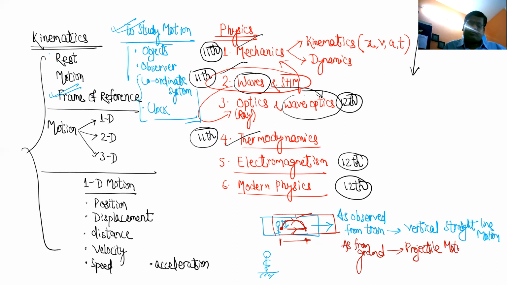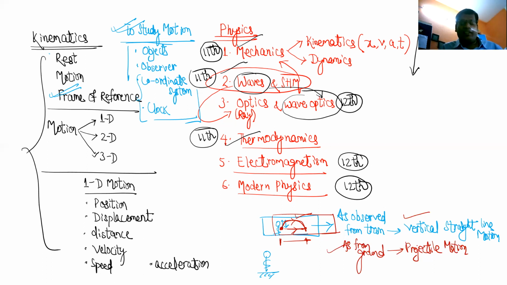Projectile motion. So you see how motion depends on the observer, how motion depends on the frame of reference. This one is called as frame of reference. So we will see that this is from the frame of reference of train, and this is from frame of reference of ground. Anyway, now we are just studying qualitatively, understanding, okay, such kind of things are there.